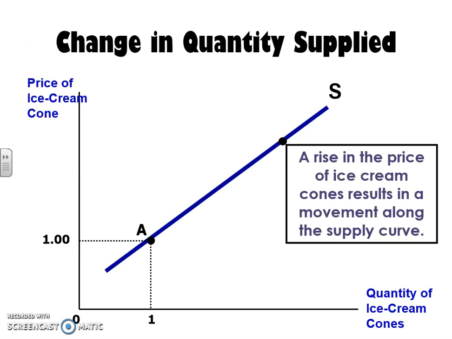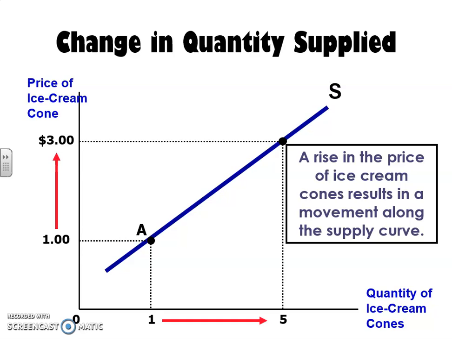Change in quantity supplied, like we had just talked about, the movement. So here it is at $3, and you're going from 1 ice cream cone to 5 ice cream cones. That is considered a movement. See that red arrow going from the A dot to the C dot? That is what a movement looks like. So a rise in the price of ice cream cones results in a movement along the supply curve.